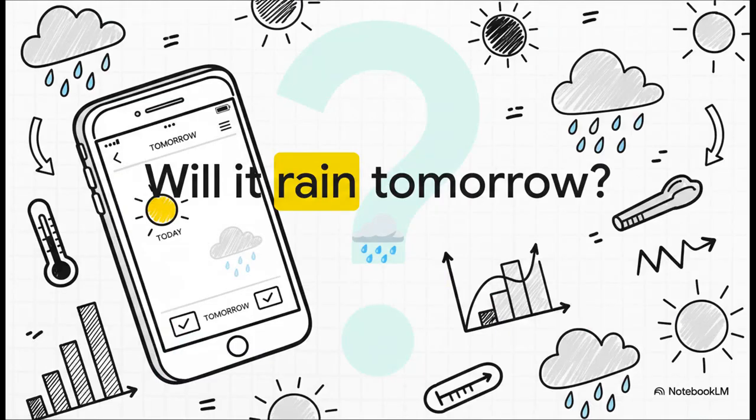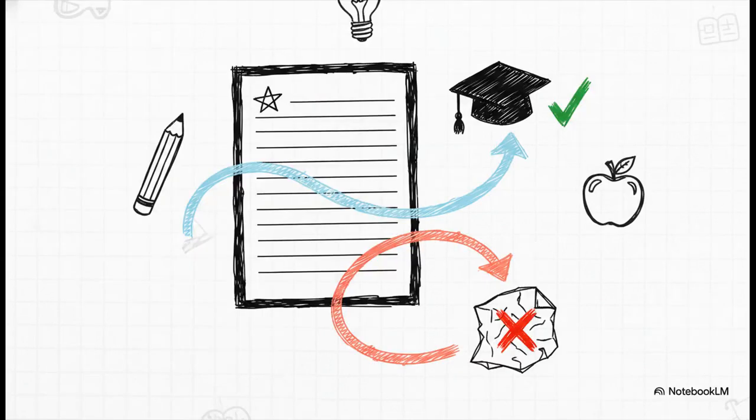All right, let's start with something super simple. A question you might have even asked this morning. Will it rain tomorrow? Now, think about the answer you're looking for. It's not a number, is it? It's a simple yes or no. Or how about this one? A classic classroom worry. Will a student pass or fail? Again, we're just looking for one of two outcomes. We don't really care about the exact score, just which box they land in, pass or fail.